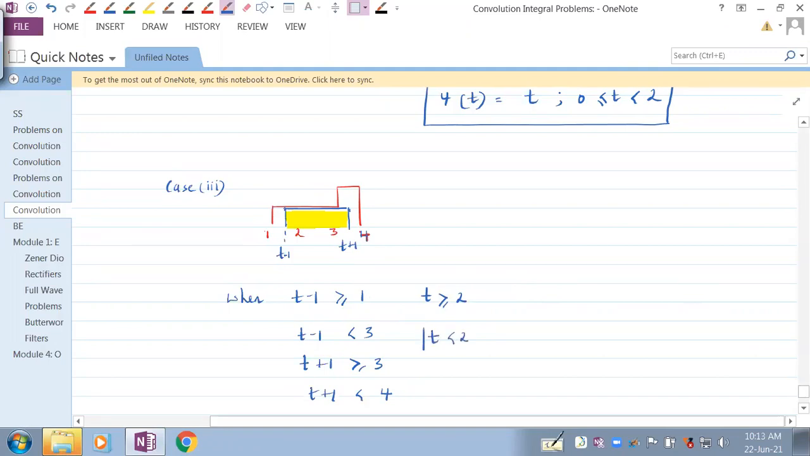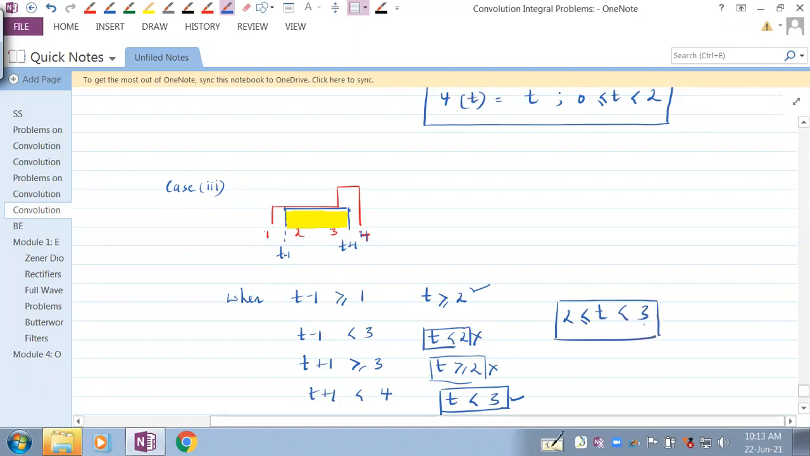T less than 2 is already taken care of, so that will not come into the picture. T plus 1 greater than or equal to 3 means t greater than or equal to 2. So these are the same, and this is already taken care of. T plus 1 less than 4 means t less than 3. So let's go with these two, from 2 to 3. This is the case t greater than or equal to 2 and less than 3.